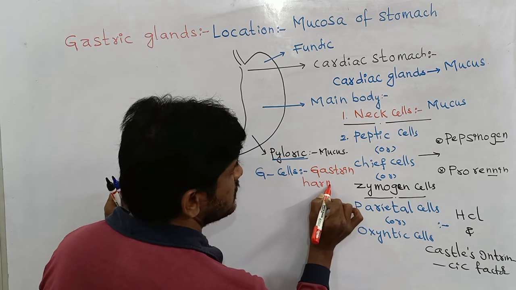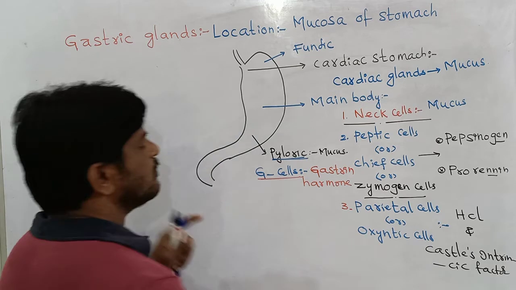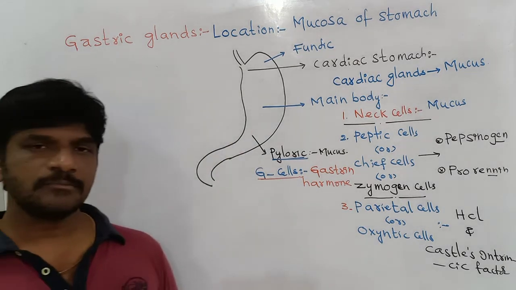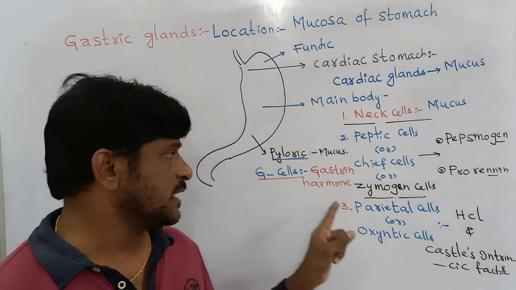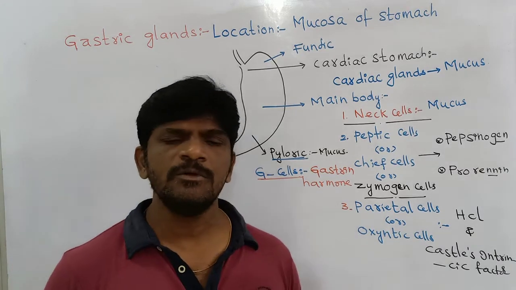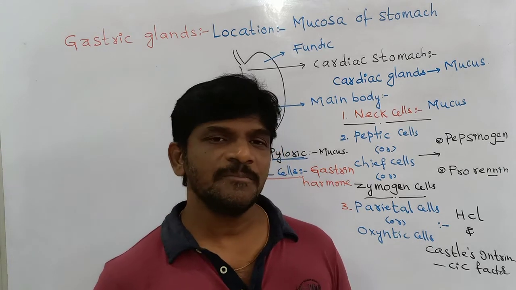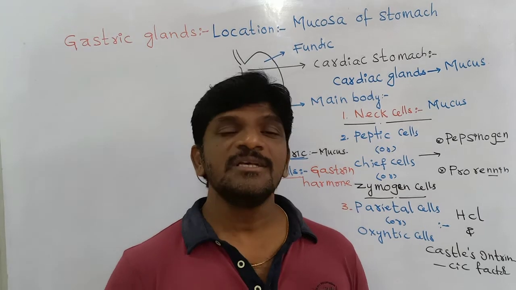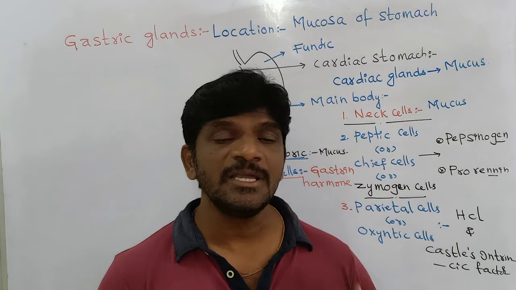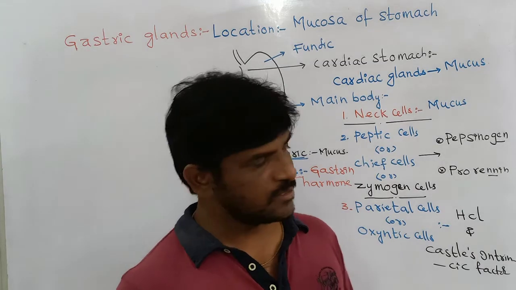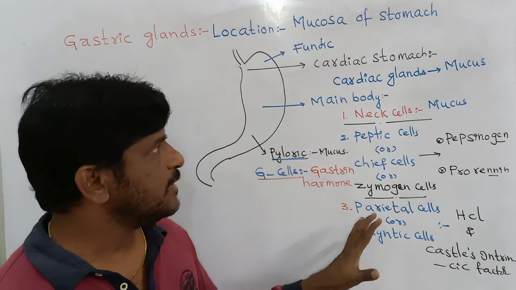G cells are secreting the gastrin hormone. Actually, G cells are the endocrine cells of the gastric glands. In the gastric glands, these endocrine cells are the G cells which are secreting one hormone, the gastrin hormone. The function of the gastrin hormone is increasing the secretion of HCl, increasing the peristalsis, increasing the secretion of the gastric juice. It is always impulsing, motivating the gastric glands. Therefore, this is all about the gastric glands of man.